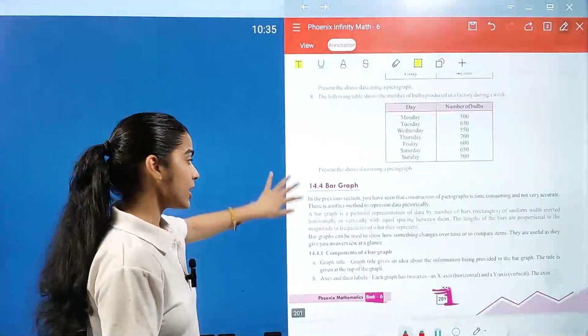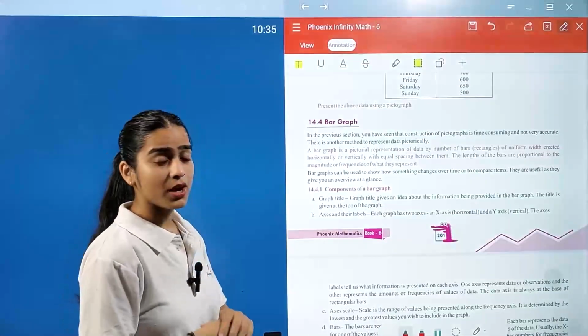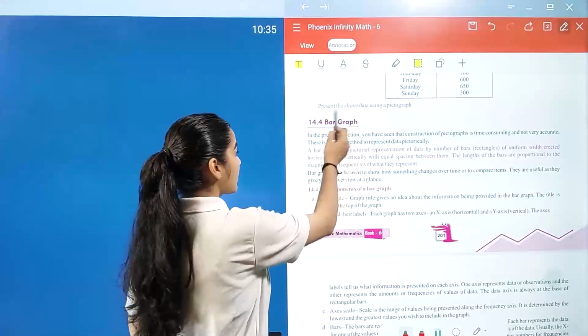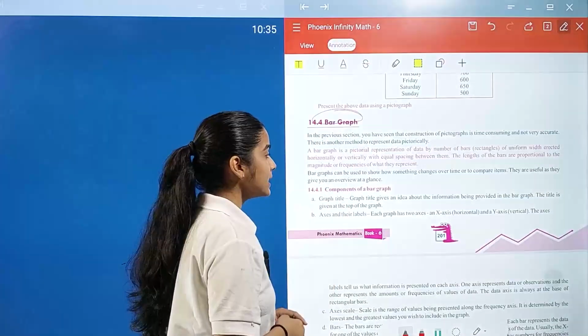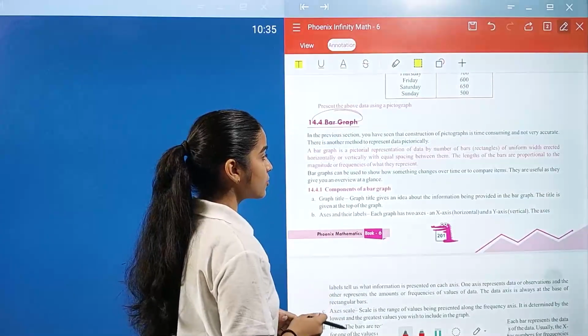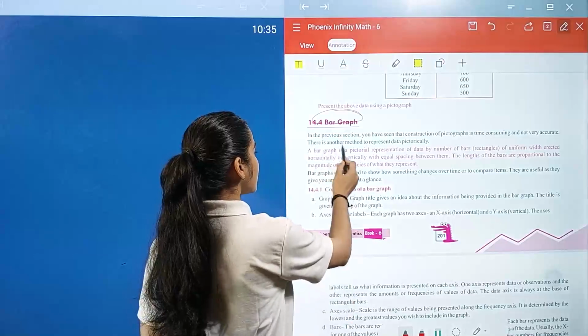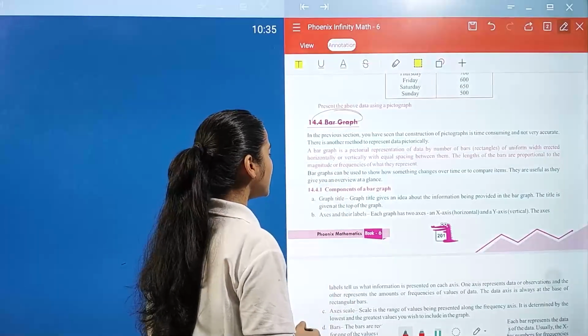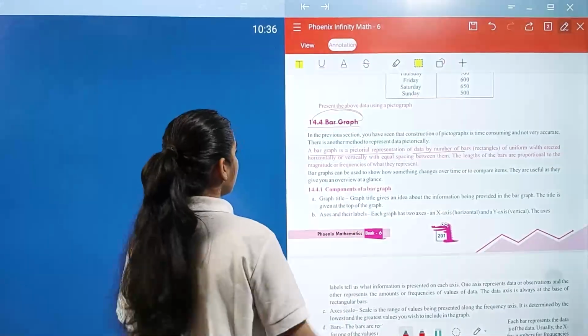After this, you have your exercise. After this, you have your next concept, which is bar graph. So in the previous section, you have seen that construction of pictographs is time consuming and not very accurate. So there is another method to represent data pictorially. So next we have to do bar graph.